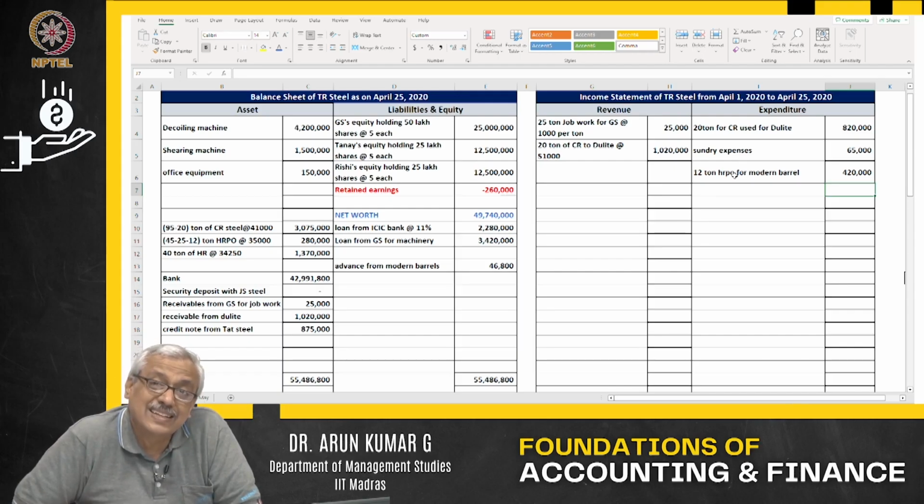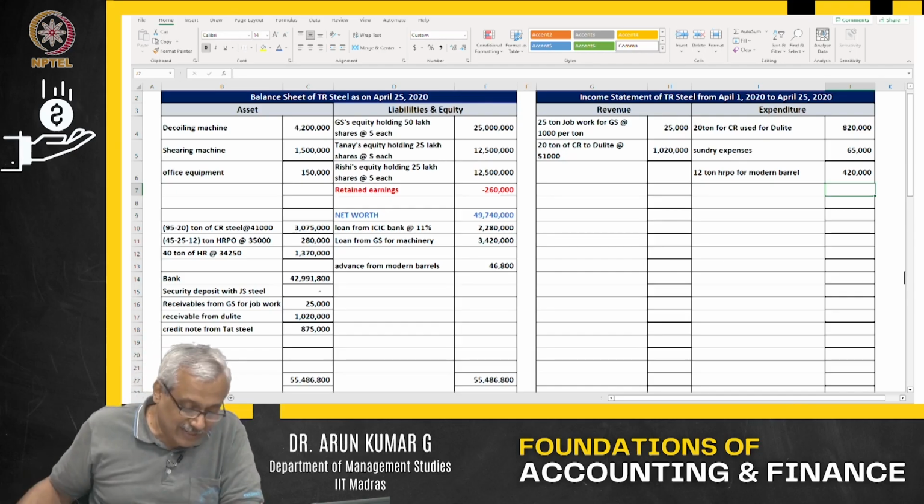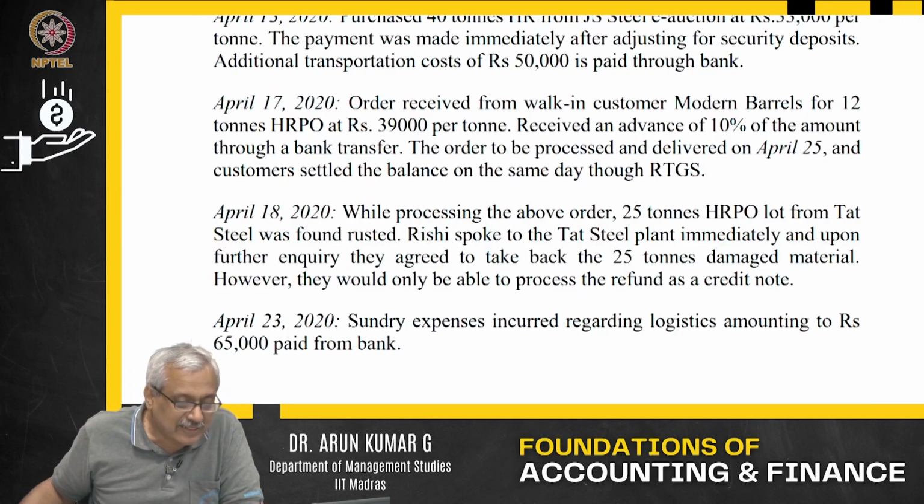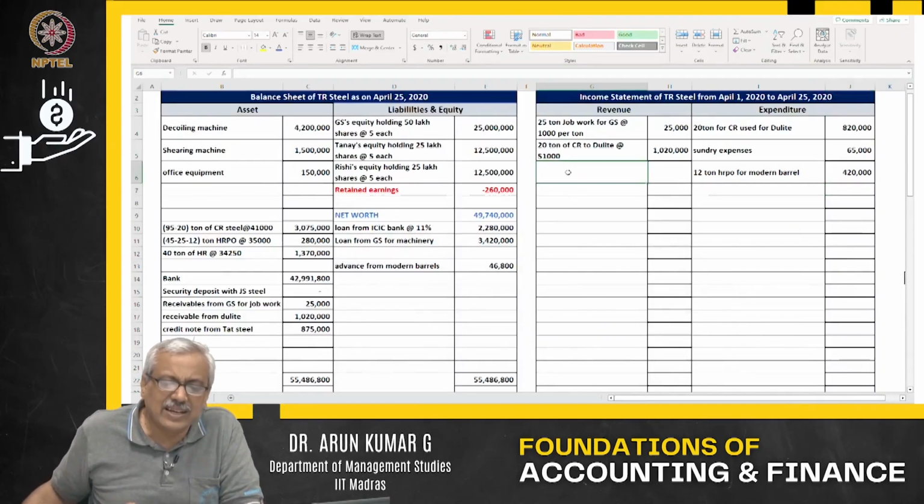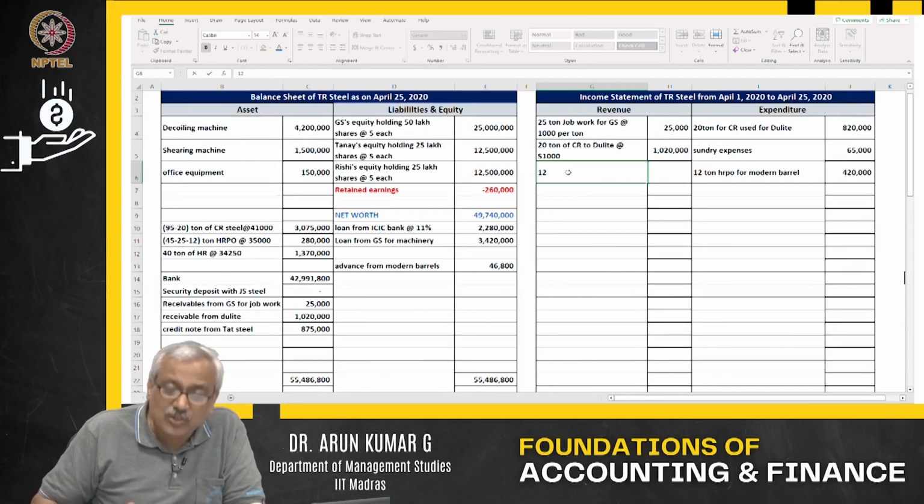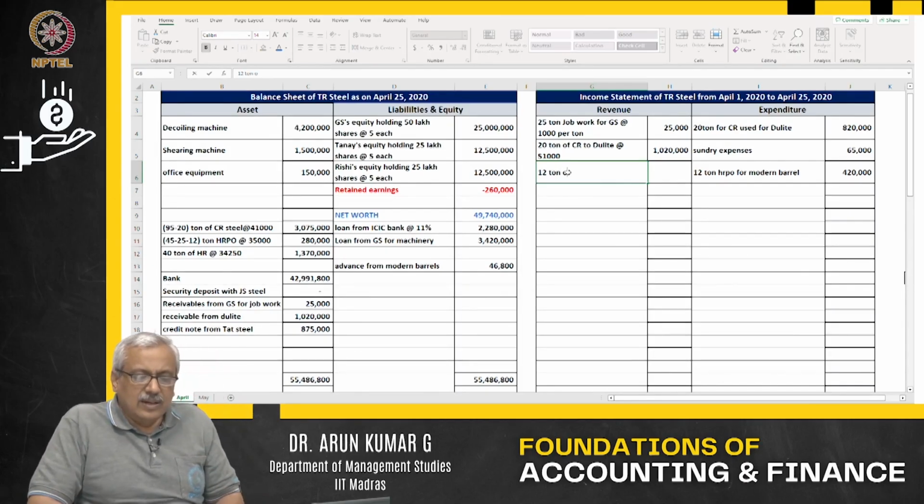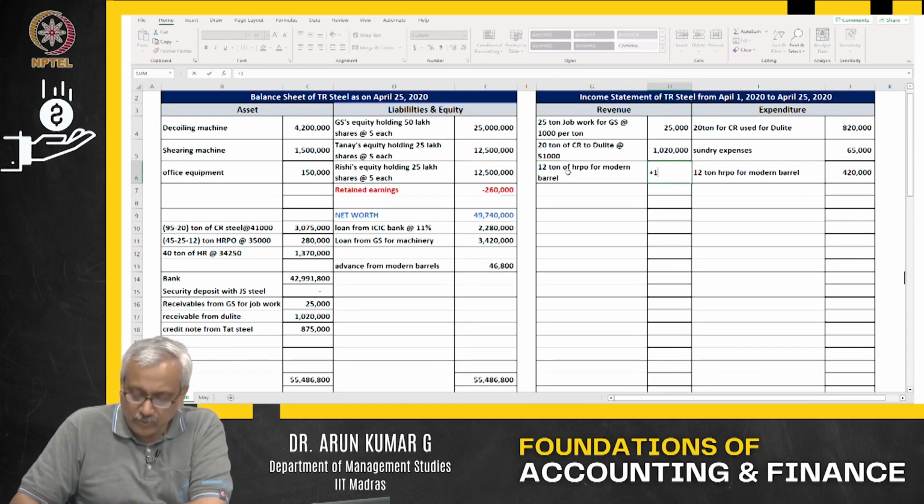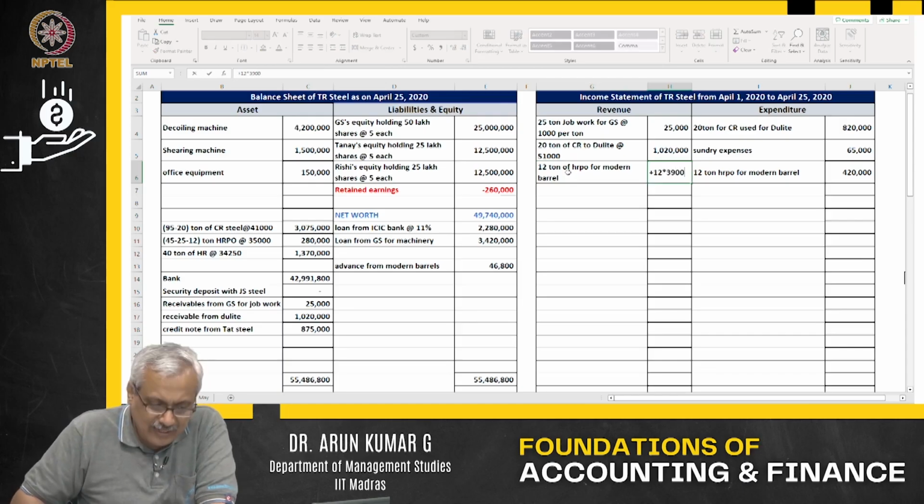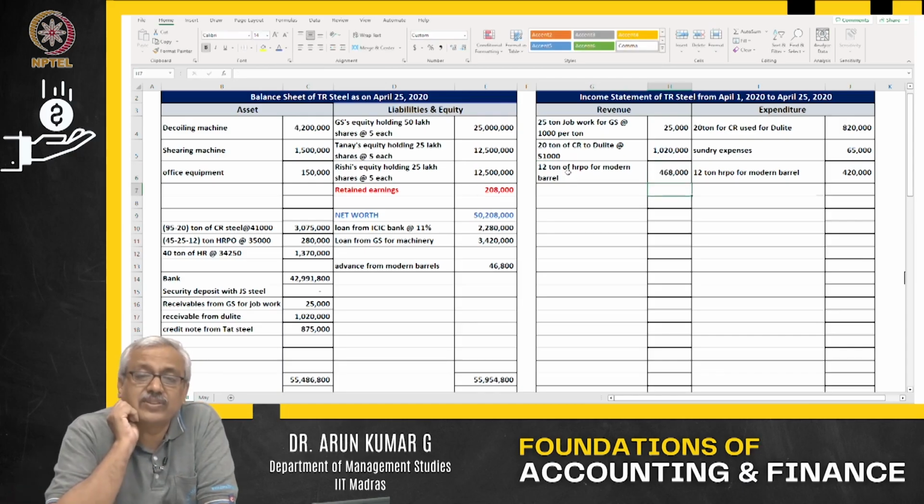Second part, sale made and amount received immediately. That is what it says. If I go back to the April 17th transaction, it says balance was settled by the customer on the same day. What is the value of the sale? Value of the sale is 12 tons of HRPO for modern barrels, at 39,000 per ton. This is the value of the sale.